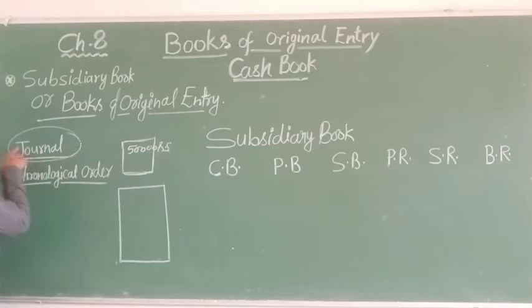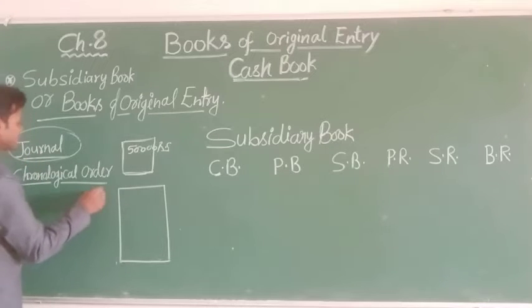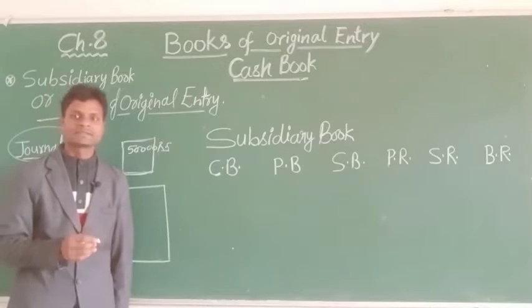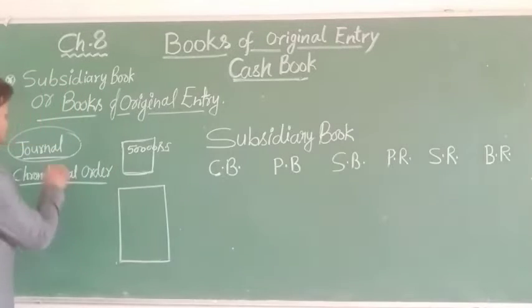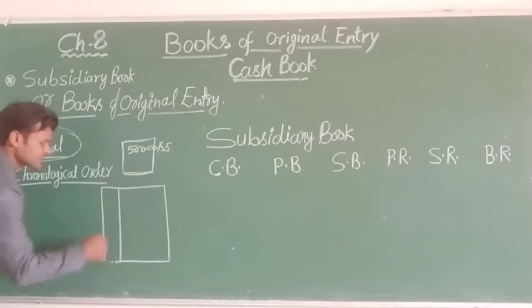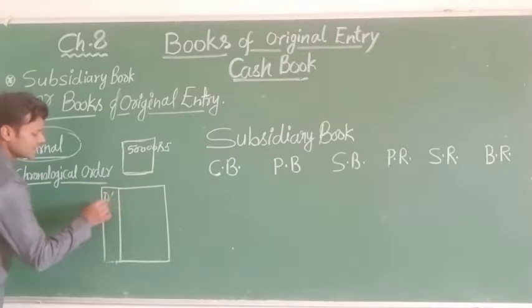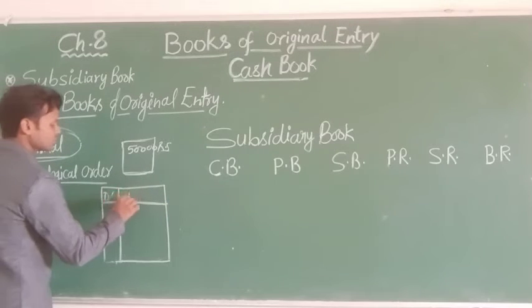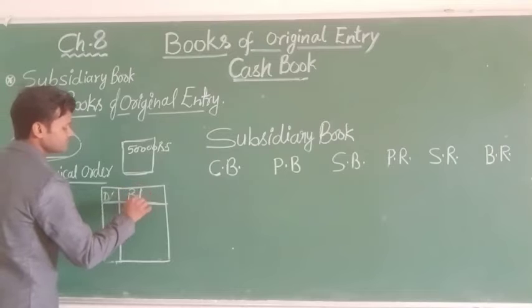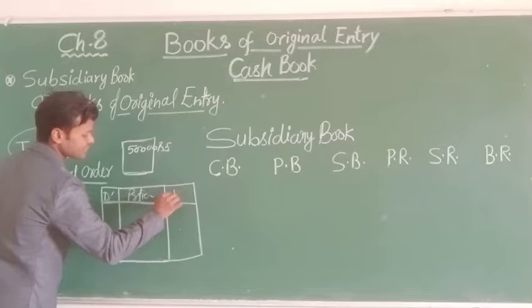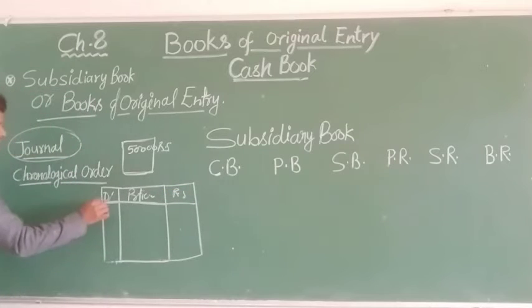So let's start with the general. We record all transactions in chronological order, which means date-wise. Date-wise we record our particular goods and transactions. First, take an example.